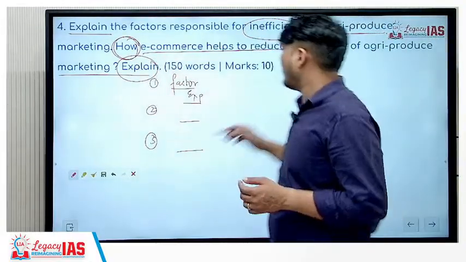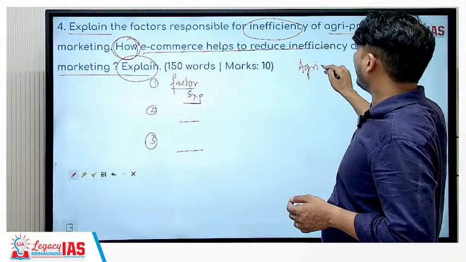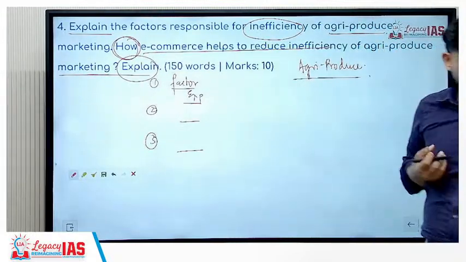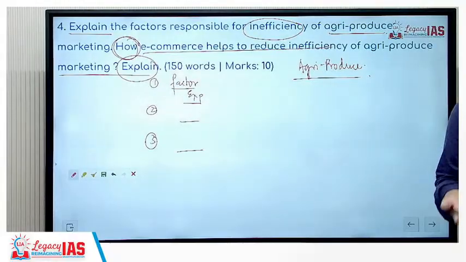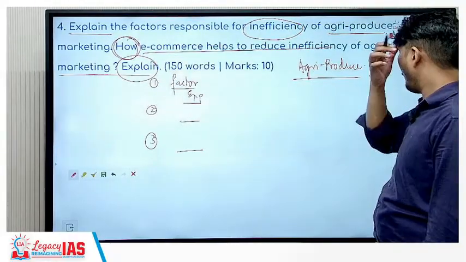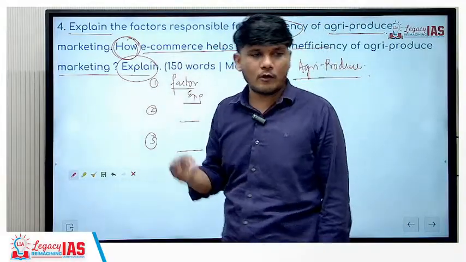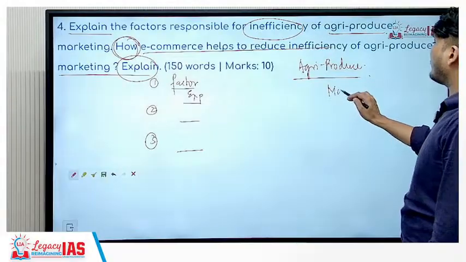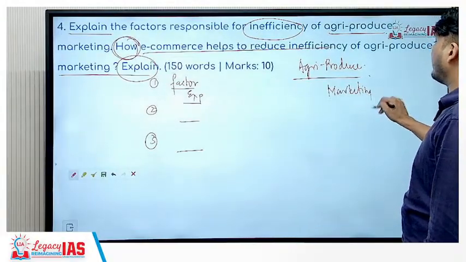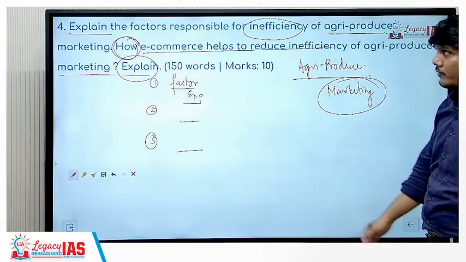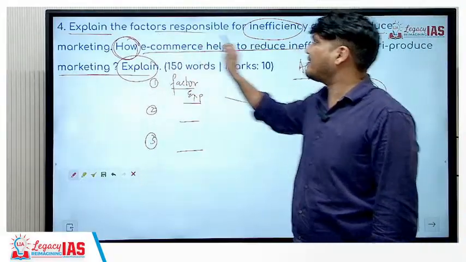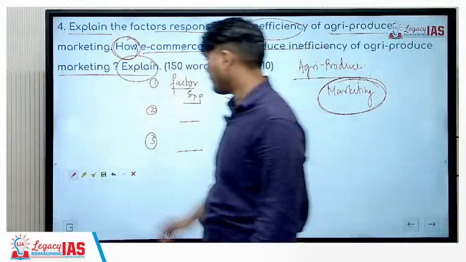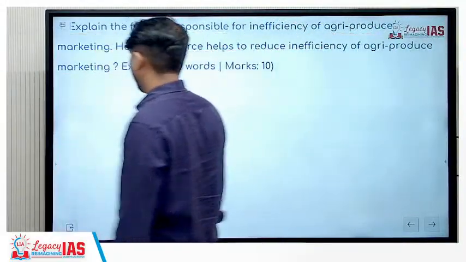I'll break it down. See, we have agricultural produce, but are we able to market it properly? No, we cannot. We are not able to market it properly, right? Do you buy some brands of certain food or food crops or vegetables or fruits? There's nothing like that. So our marketing is actually taking a hit. Marketing is not that good. So they are asking, why is that the case, that the marketing of agri produce is not good enough? What do you think is the most important point?